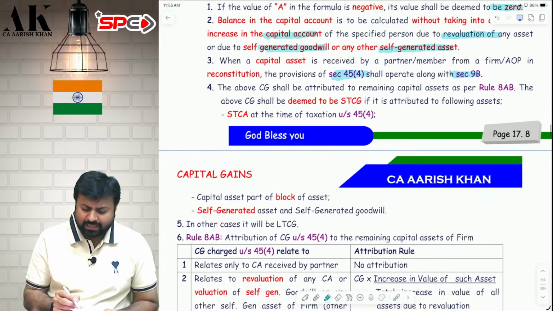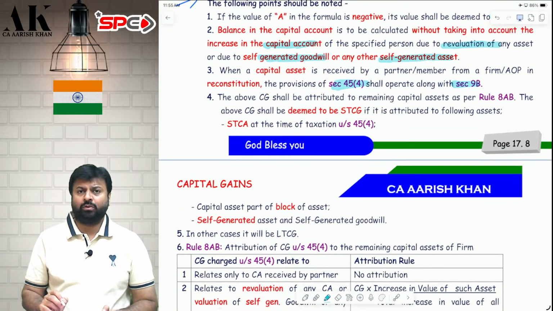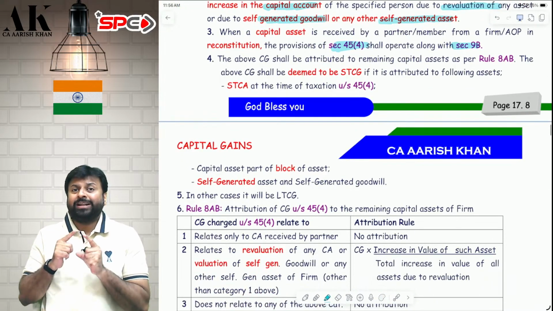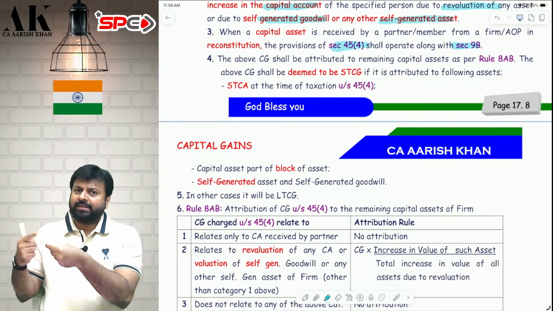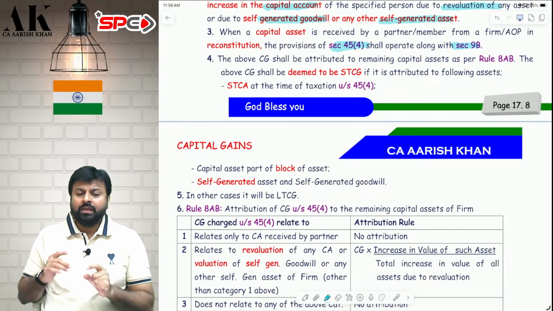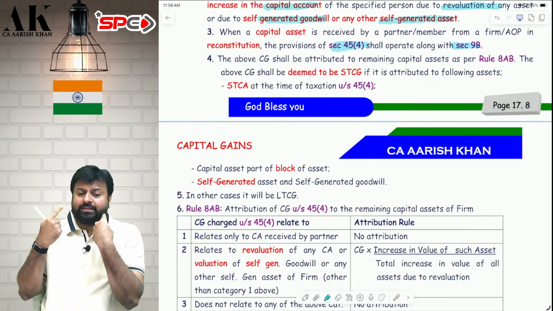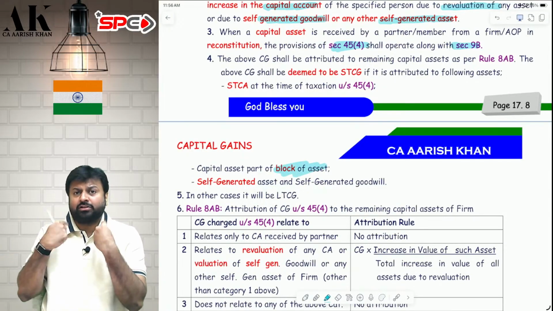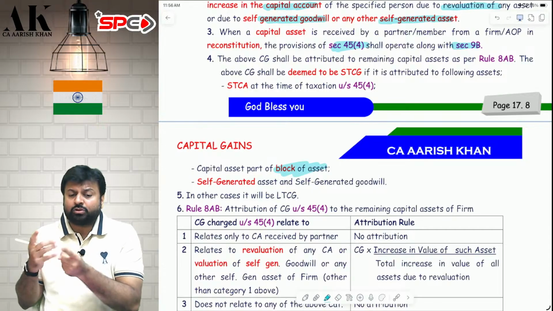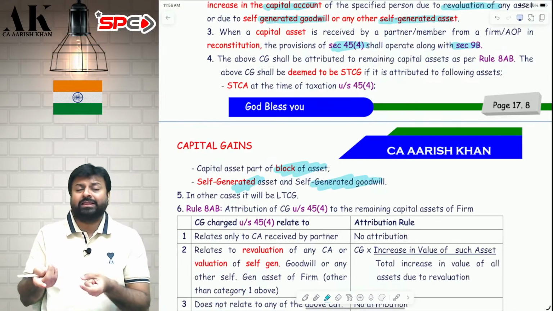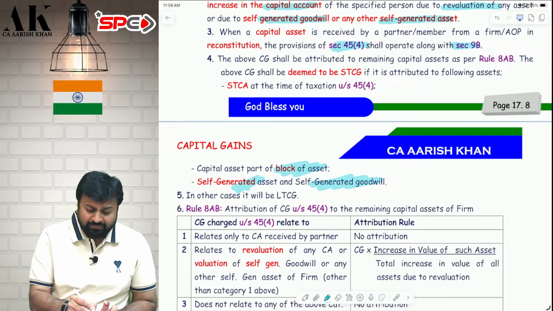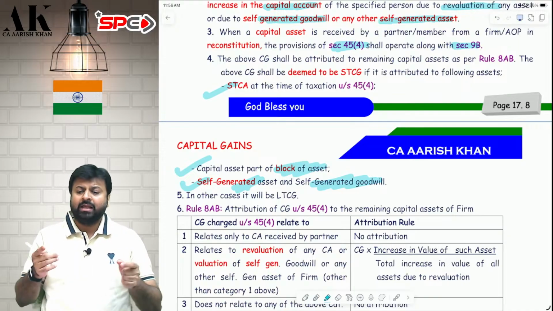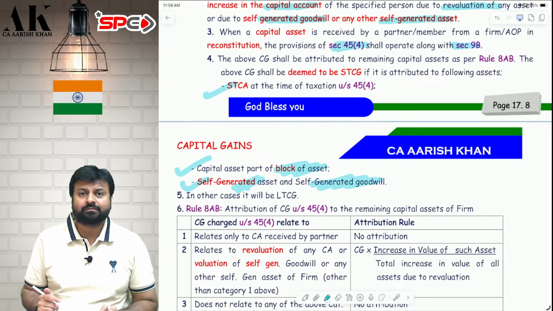Last but not least, sir, what is the nature of this gain under 45(4)? The nature of this gain depends upon to whom you are attributing. If you are attributing this gain to a long-term capital asset, then this nature is also long-term. If you are attributing this to a short-term capital asset, then this nature is also short-term. If you are attributing this to a block of assets, then this nature is also short-term. If you are attributing this to what? Self-generated asset or self-generated goodwill, then this nature is also short-term. So if you are attributing to a short-term capital asset or block of assets or self-generated assets or self-generated goodwill, then the nature will be short-term, otherwise it will be long-term.